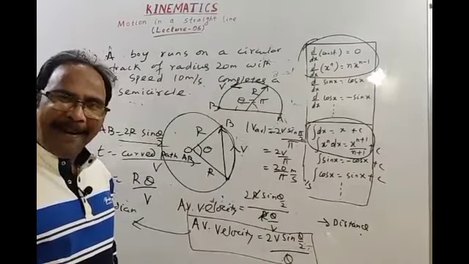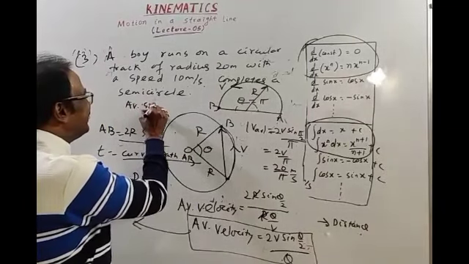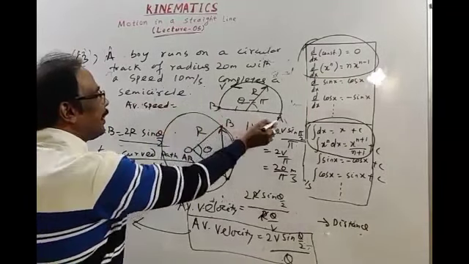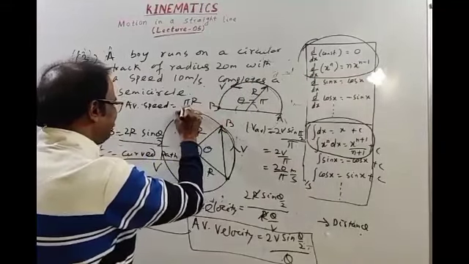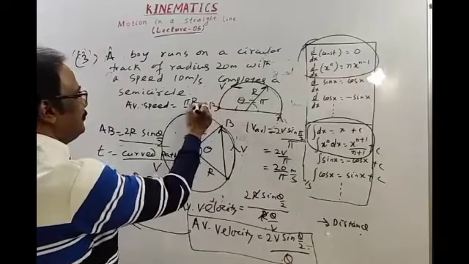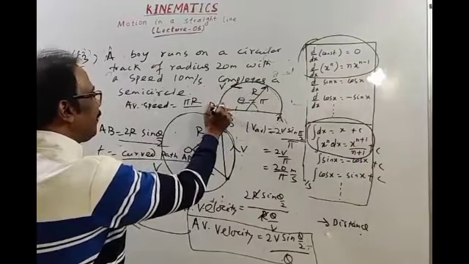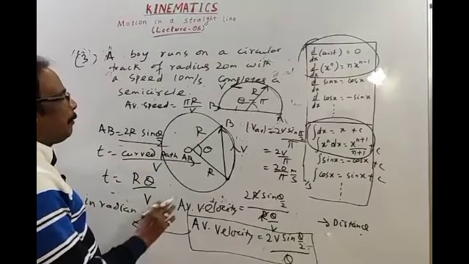Average speed will be again v, meaning 10 meter per second. Average speed is total distance by time. Total distance is pi r for the semicircular track, and speed is v.